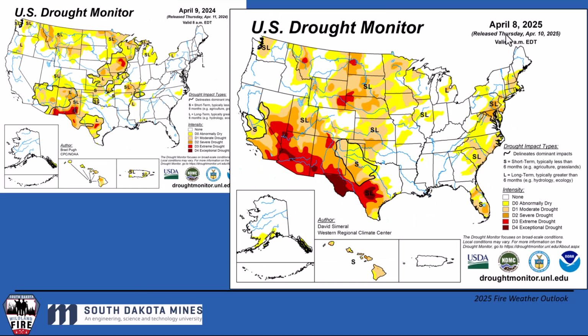Current U.S. Drought Monitor, this is valid as of today, Thursday, April 10th. That's the big map. Of course, we see drought to abnormally dry conditions across all of South Dakota. And that's really been an extension or an expansion of the drought that we saw roughly this time last year. And so it was a dry year. Obviously, we saw some drought expansion.